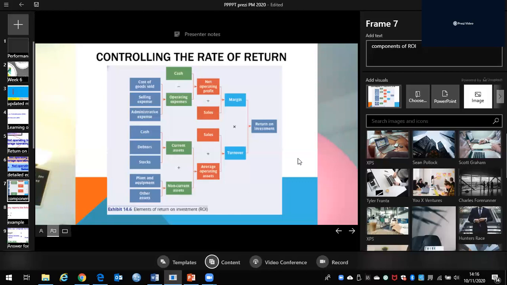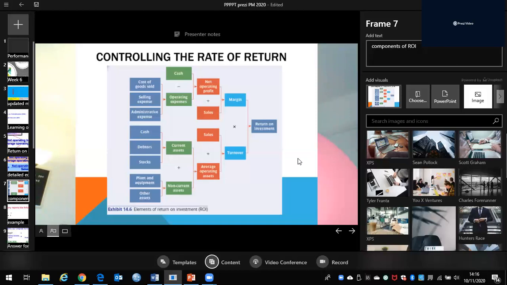What I mean by all of that, all these equations. So let's start from here. This is the return on investment, and as you can see, it's margin multiplied by turnover. Margin is net operating profit divided by sales, and turnover is sales divided by average operating assets.